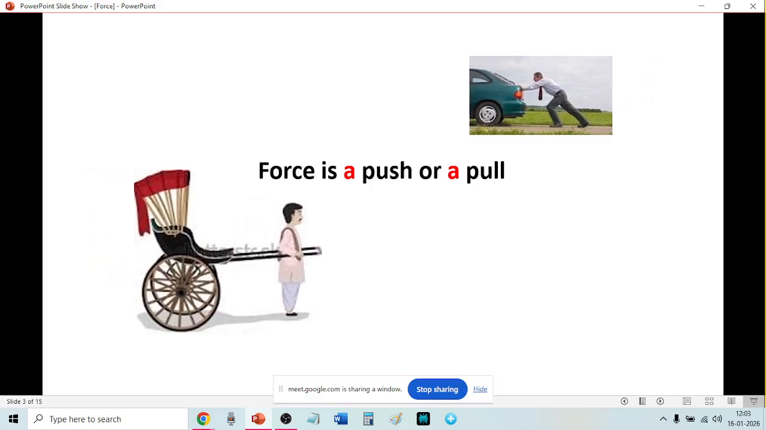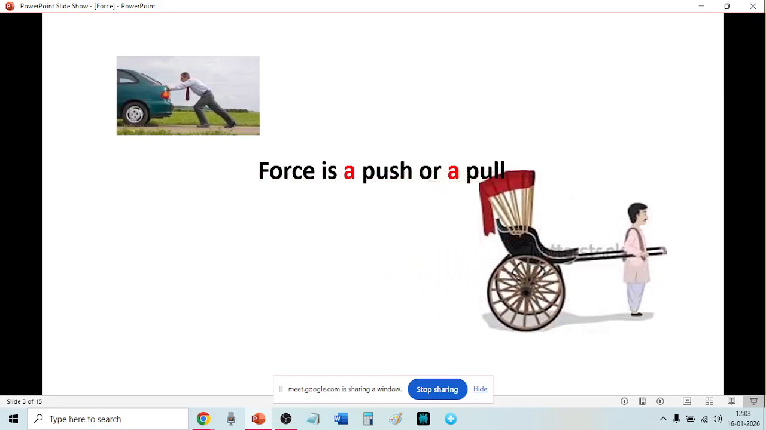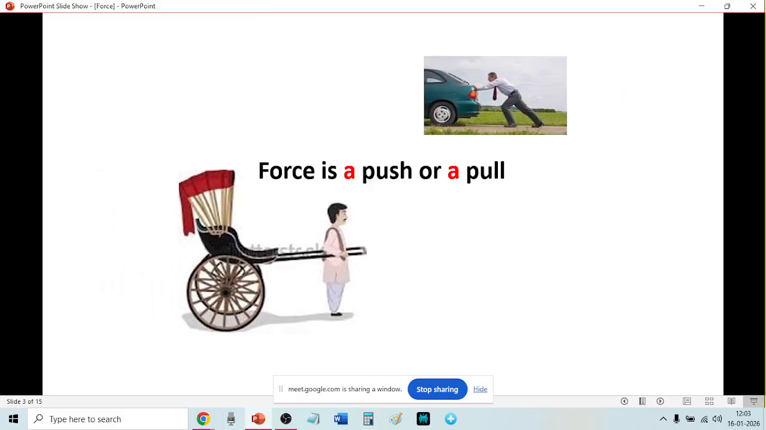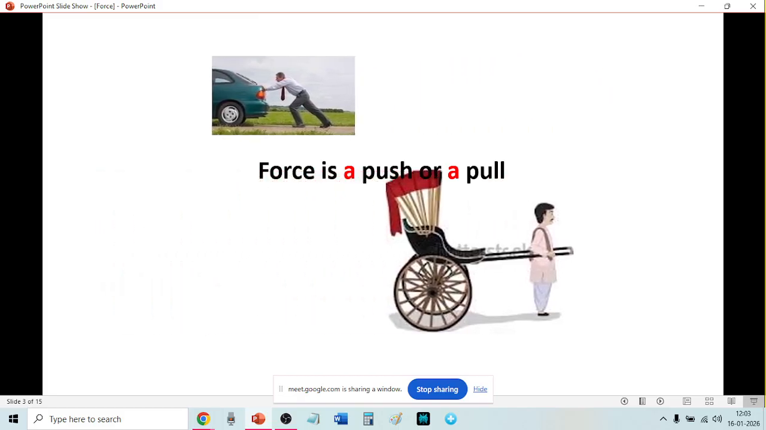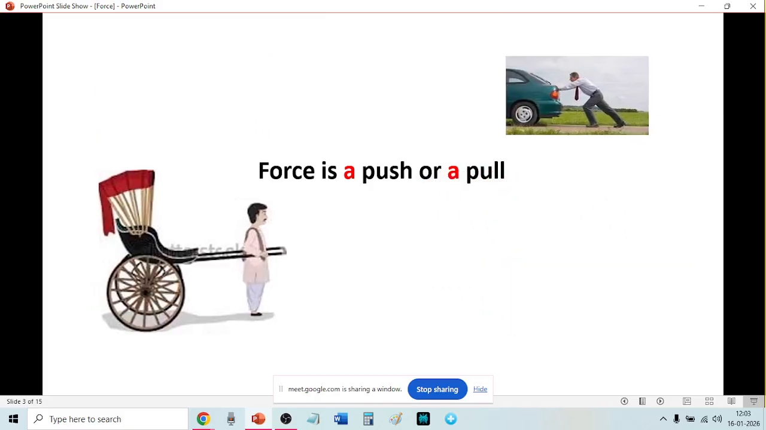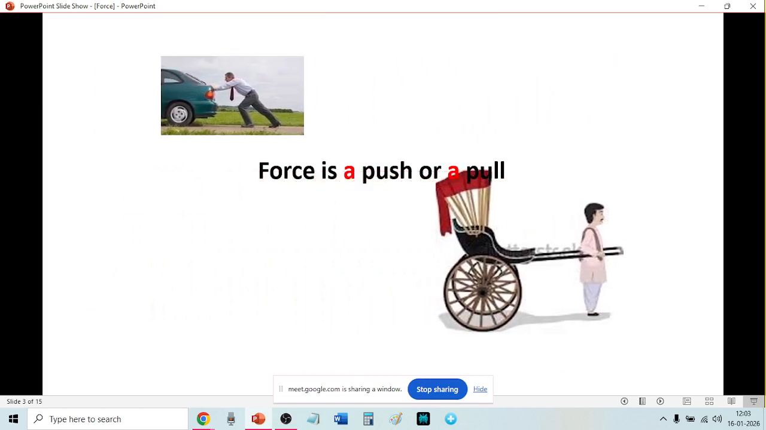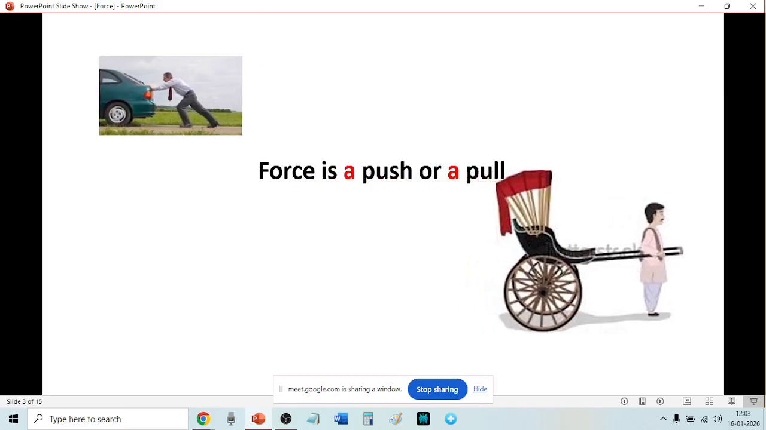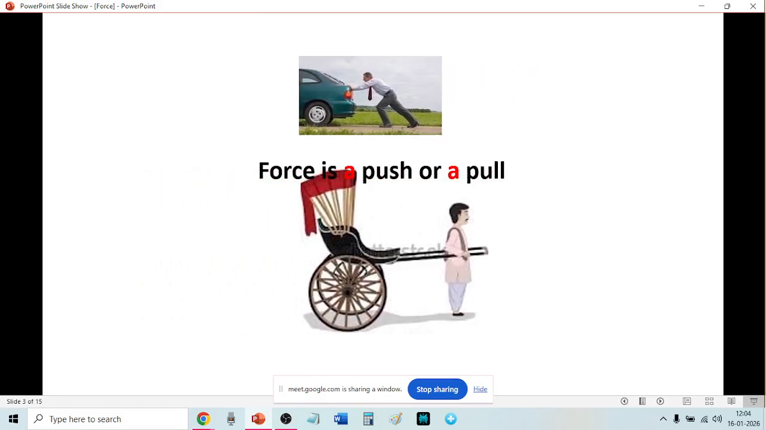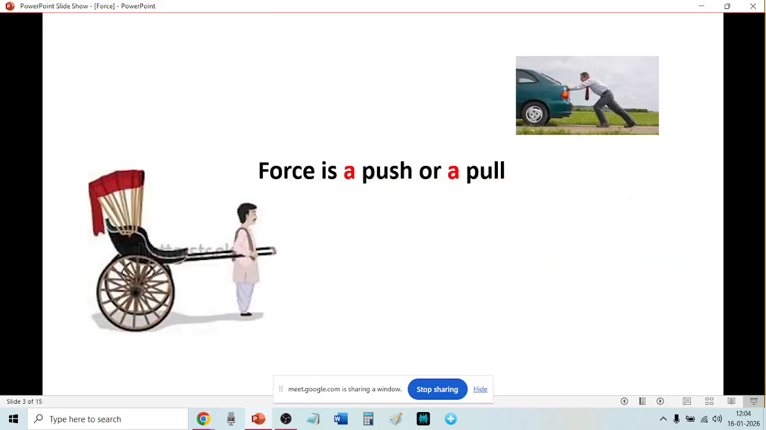Now, see what is happening. Can you see what is happening? Force is a push or a pull. On the top, a person is pushing a car, and at the bottom, a person is pulling a rickshaw. So both are forces. Pushing is a force, pulling is a force.